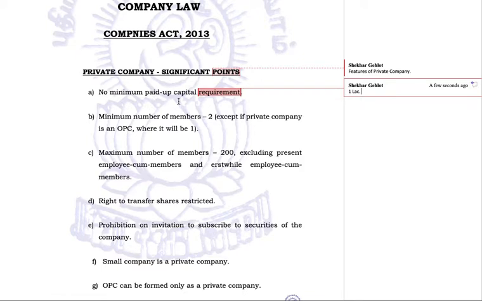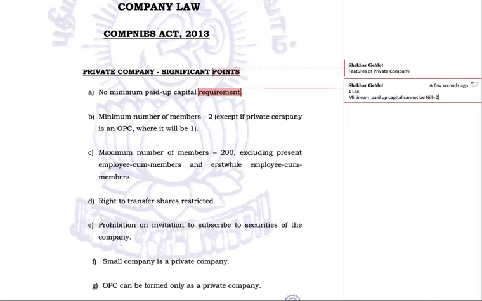No minimum paid up capital is required, but paid up capital cannot be nil. It cannot be zero. Some amount has to be there, like 100,000 or 200 rupees, something like this, like we discussed in the case of one person company.